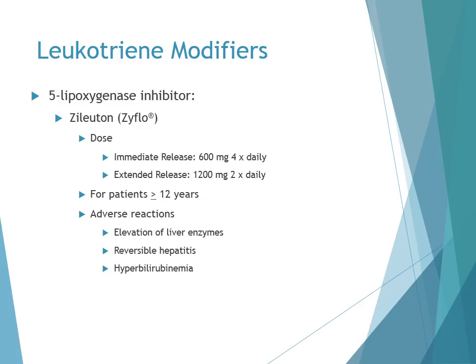Another leukotriene modifier is the 5-lipoxygenase inhibitor Zyflo. Dosing is based on the product, with immediate release being 600 milligrams 4 times a day and extended release 1200 milligrams twice a day. It's only indicated in patients who are 12 years of age or older. And adverse reactions include elevation of liver enzymes, reversible hepatitis, and hyperbilirubinemia.